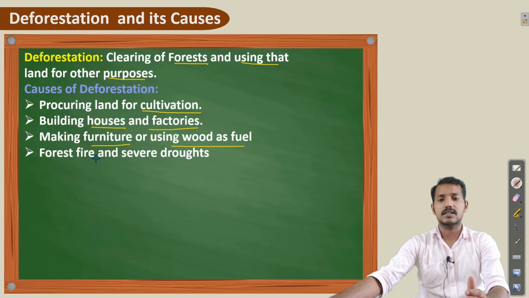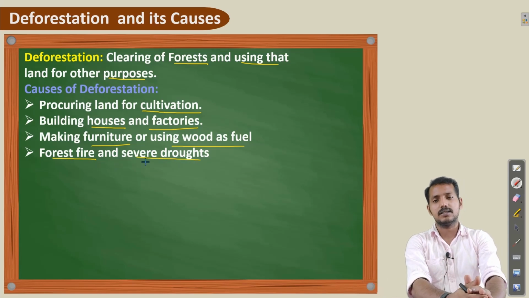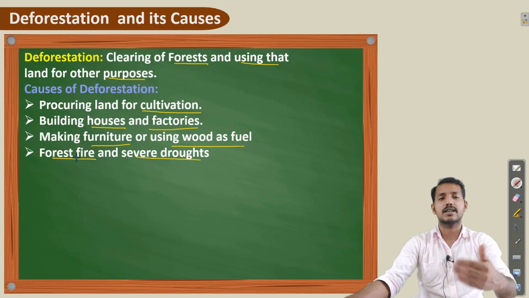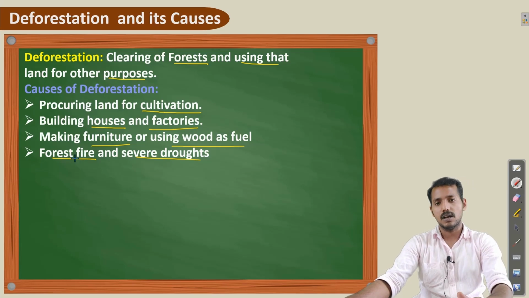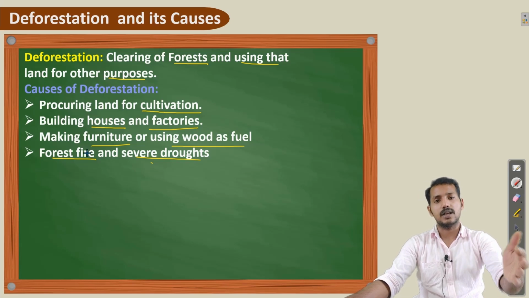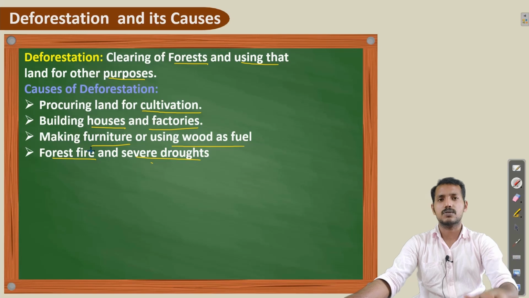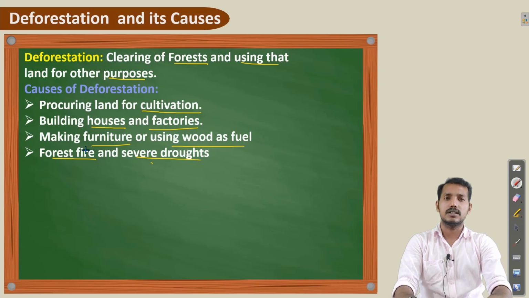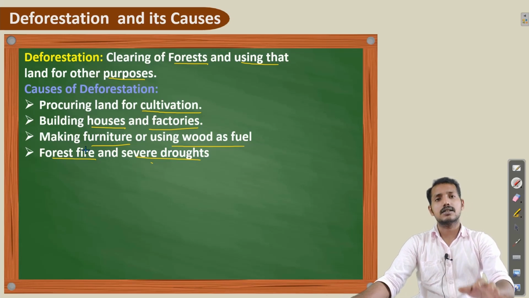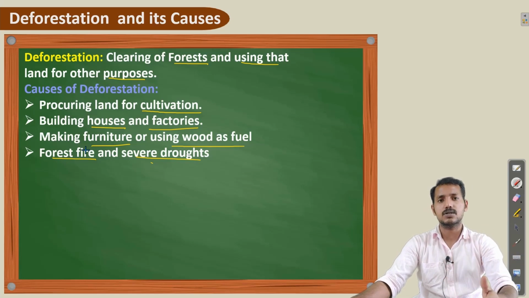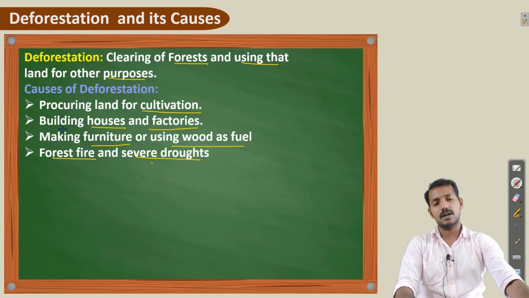Another main reason is forest fire and severe drought. That is a natural phenomenon, not a human activity. The first three we have discussed are human activities. The fourth one is actually natural. Recently, in different parts of the world, forest fires occur frequently. One or two years back in Australia, a huge forest fire happened, and many animals died. So these are the reasons for deforestation. In addition, nowadays you can list many other reasons also, but these are the four main reasons we have discussed.